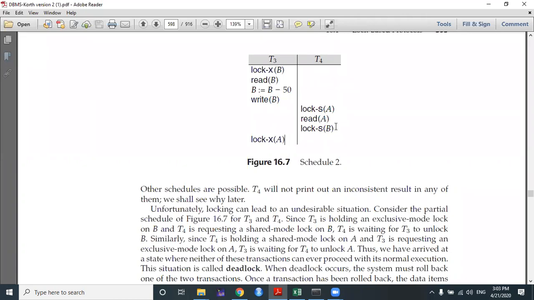If you look at this schedule very carefully, what is deadlock? I am giving you one real life example about deadlock. Suppose two persons are trying to write something on a paper. I am one person, and another person is sitting in front of me. Suppose I am occupying the pen, and he is occupying the paper. If I have the pen but I don't have the paper, I cannot write anything. But he has the paper and doesn't have the pen, so he also is not able to write anything. So that is called deadlock.